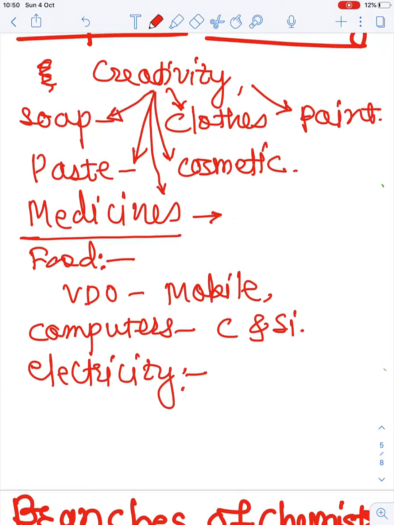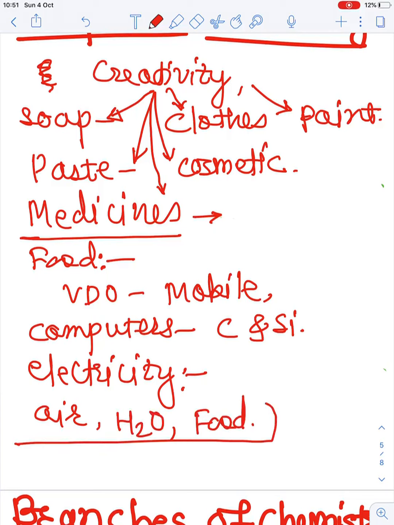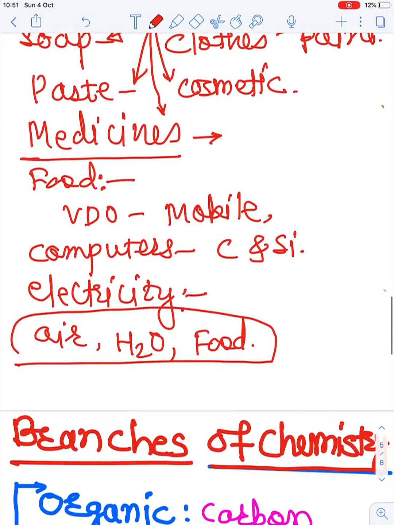Therefore you cannot live a single moment without chemistry, because the air is a combination of different chemicals, and so are the water and the food. These are the different necessities of our life, and if we do not get all these things we cannot live. Therefore chemistry is very, very important in our day to day life, and we cannot avoid chemistry.